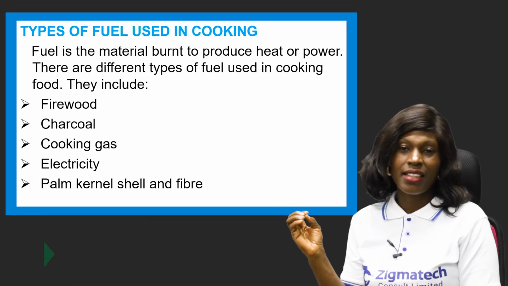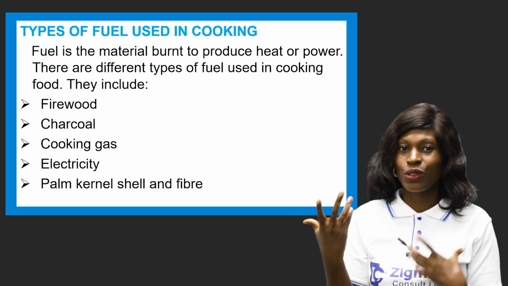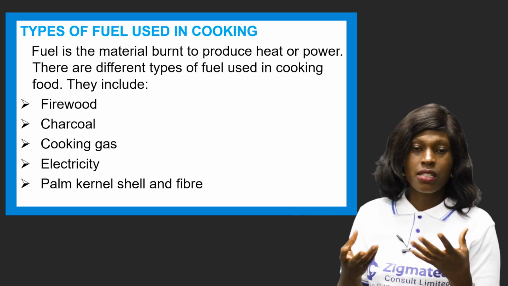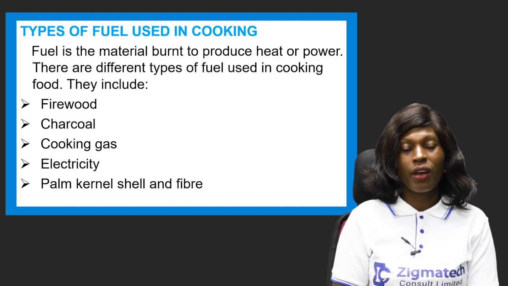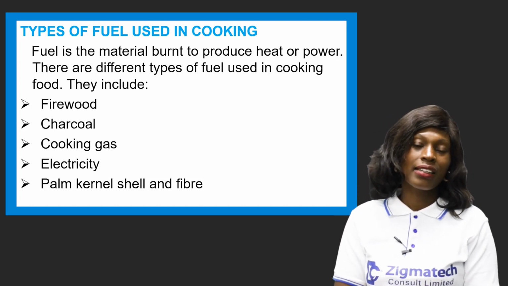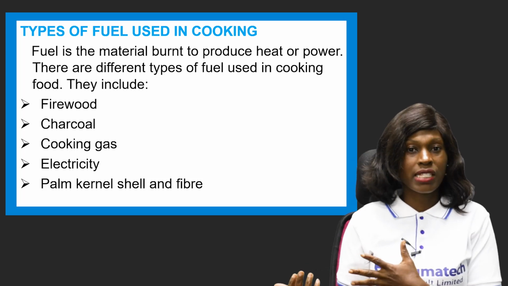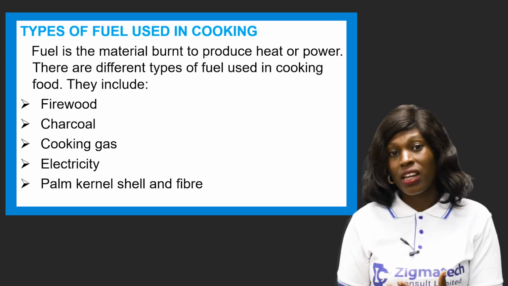Anything that helps us to generate heat in the cooking process can be referred to as what? Fuel.